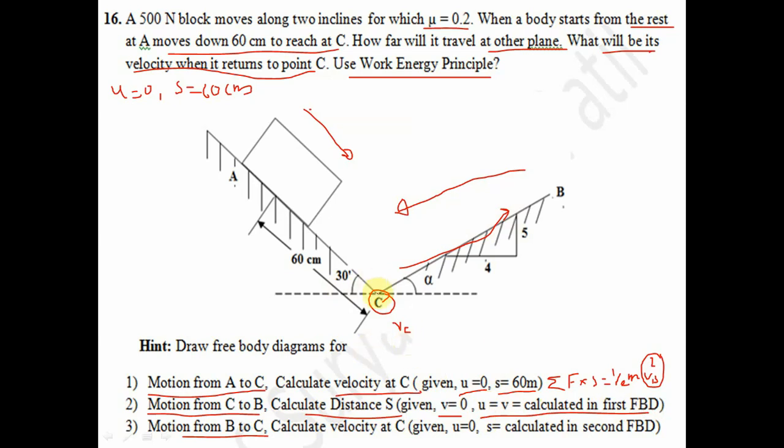So in the second step summation F into S is equal to half m v square, this term will be 0 because after some time it comes to rest, minus half m u square.